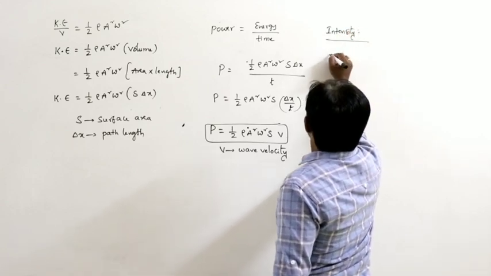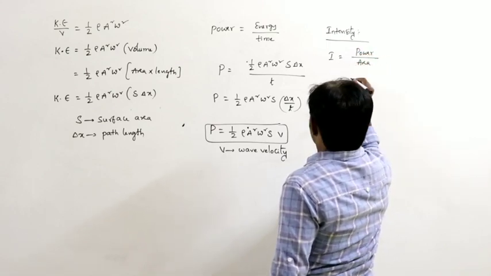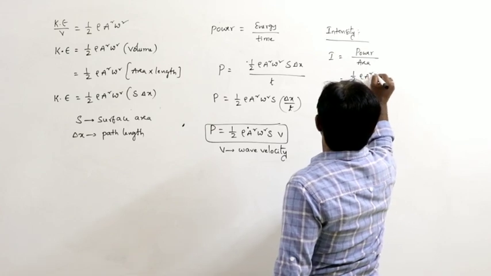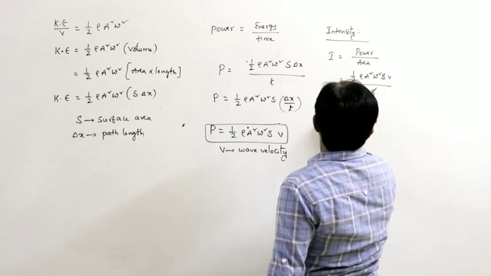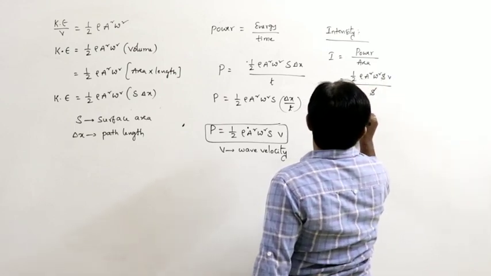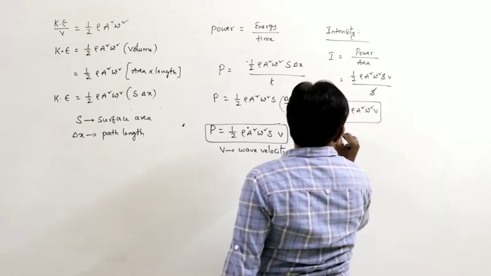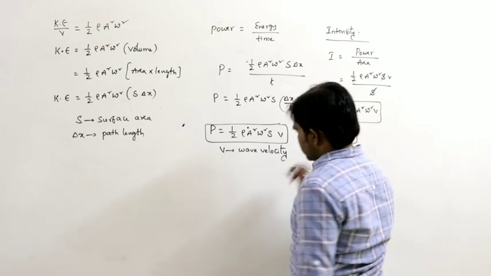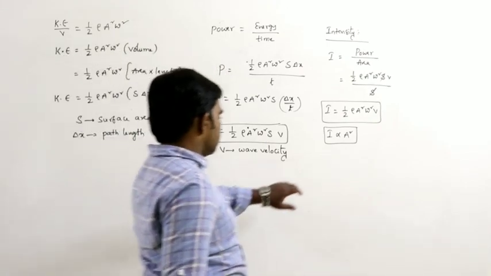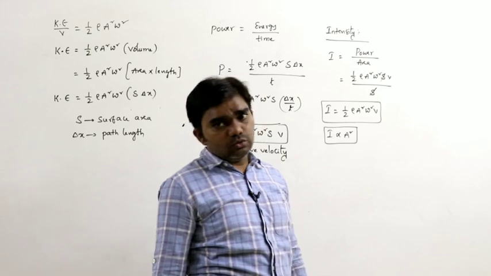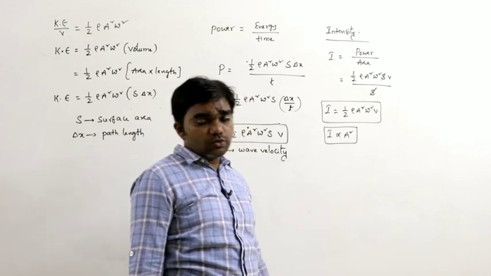Intensity can be defined as power by area. Power is half rho A square omega square S v, divided by area, where surface area is S. Therefore, I can be written as half rho A square omega square v, which means intensity is directly proportional to the square of the amplitude. Intensity of the wave is directly proportional to the square of the amplitude.